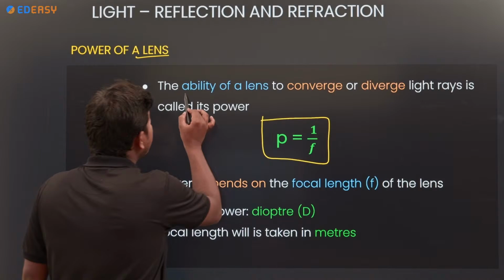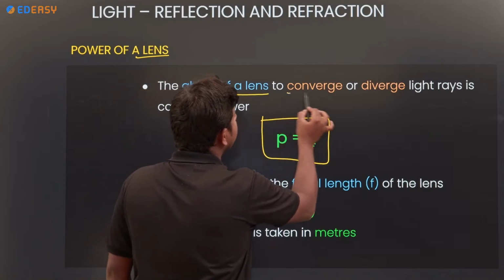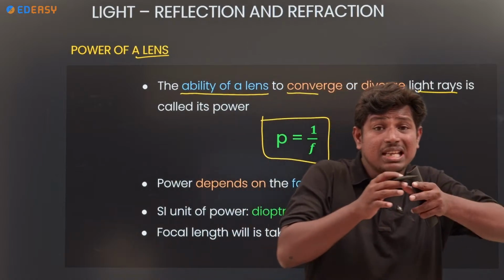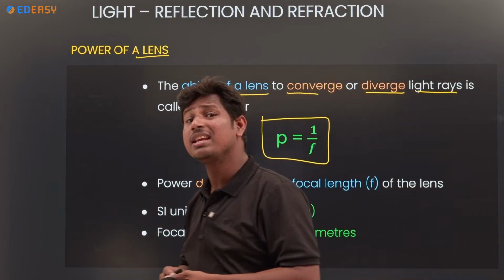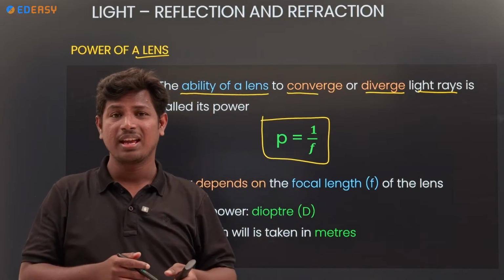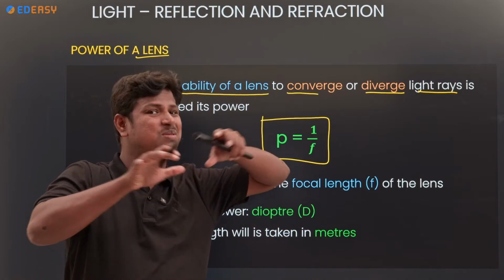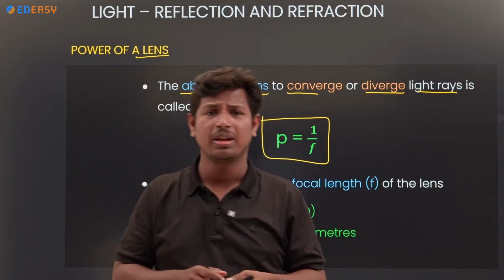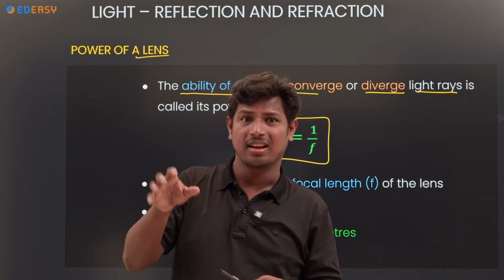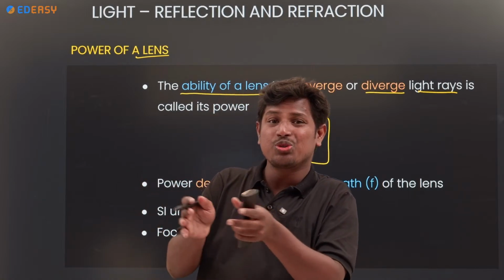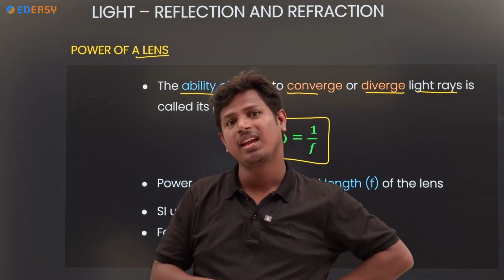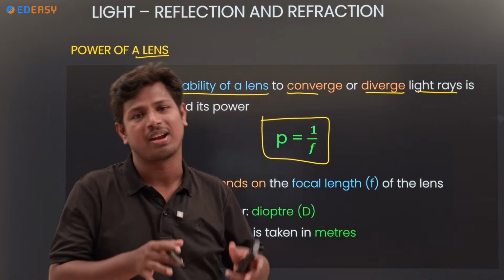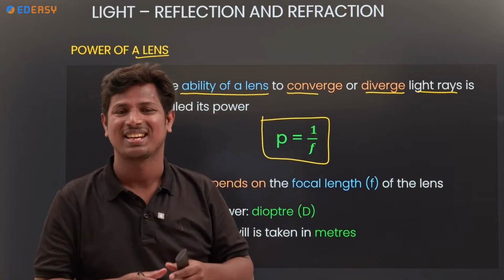What is meant by power? The ability of a lens to converge or diverge light rays. How is that ability there? Converging and diverging. If you have friends who are experts, then if there is a fight, a few people will combine, so they have the ability to combine those two people, and a few people have the ability to separate also. So for combining, how much power is there, and for separating, how much power is there.